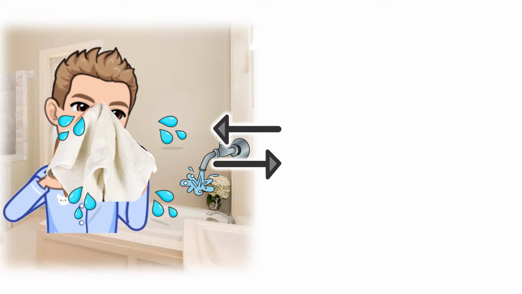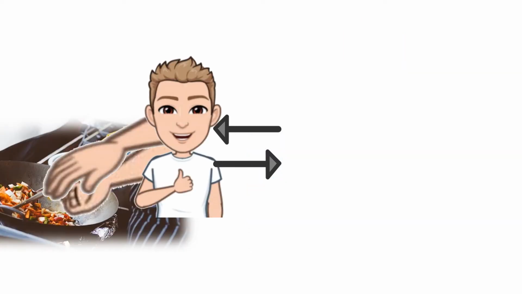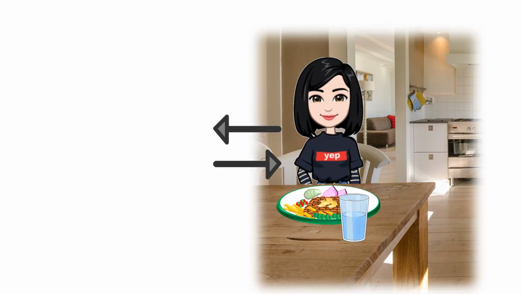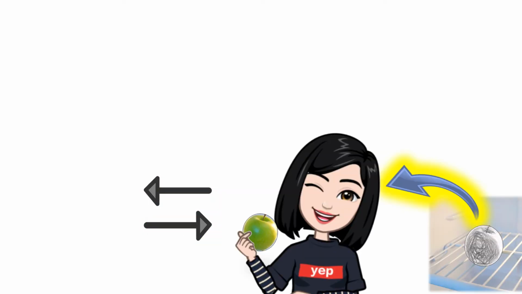Get a wash is the opposite of get dirty. Cook dinner is the opposite of have dinner. Put the apple in the fridge is the opposite of get the apple.